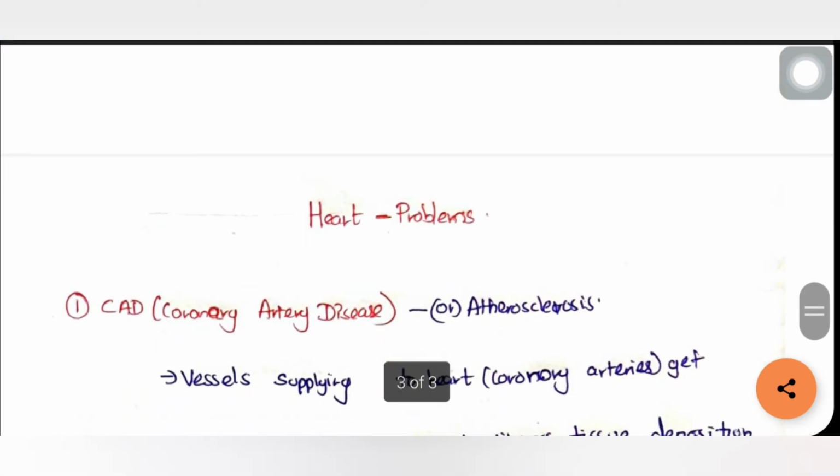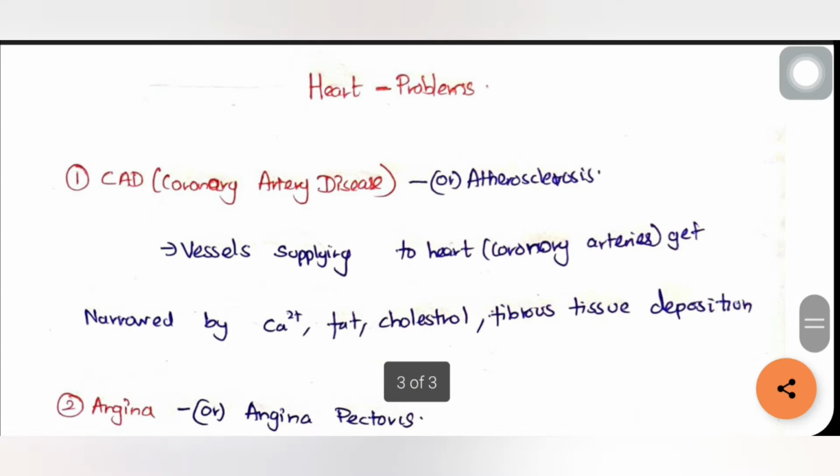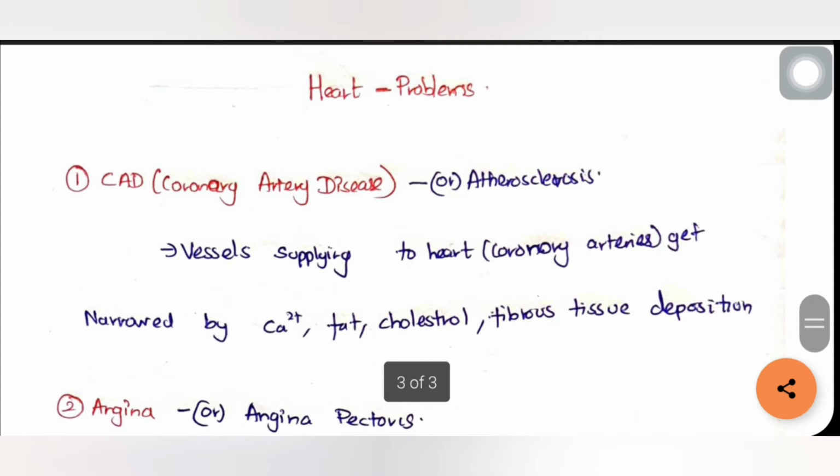First thing is CAD, otherwise called coronary artery disease or atherosclerosis. This is due to the blockage of the coronary vessels which supply the blood to the heart. There are separate vessels which supply blood to the heart, and those are called coronary vessels. If there is a blockage in those coronary vessels, this causes coronary artery disease.